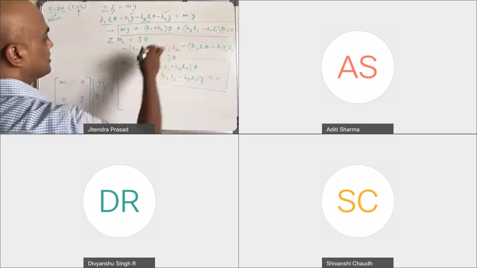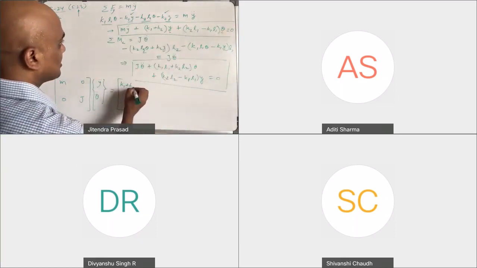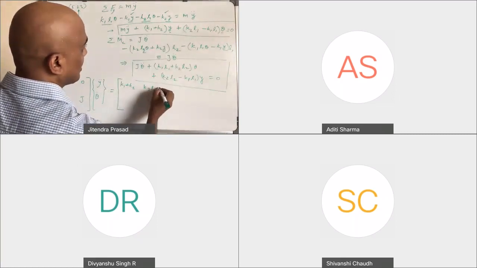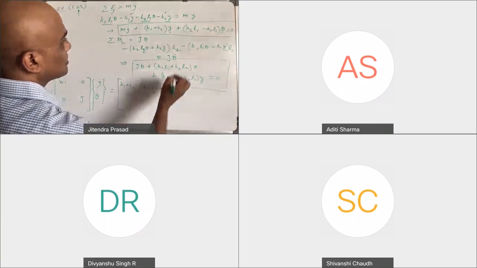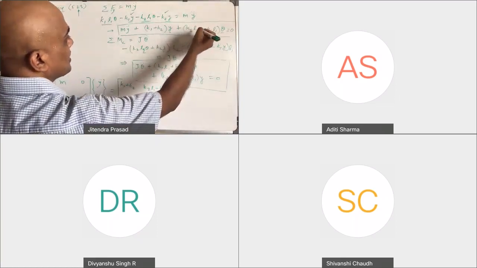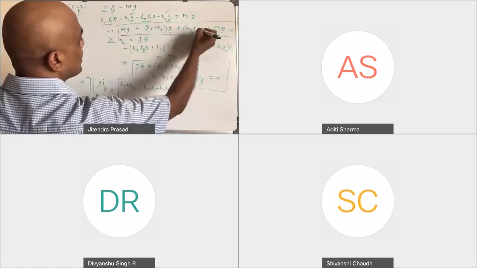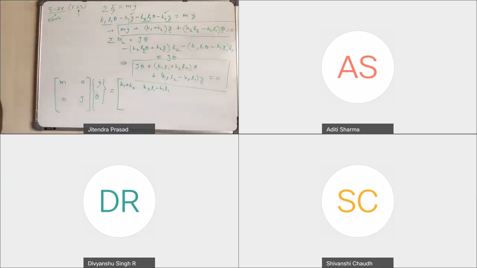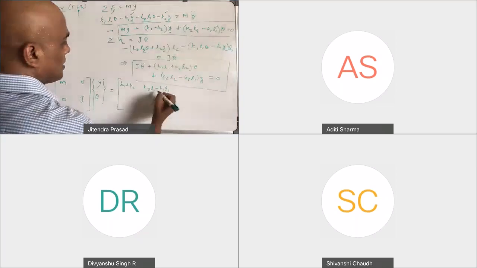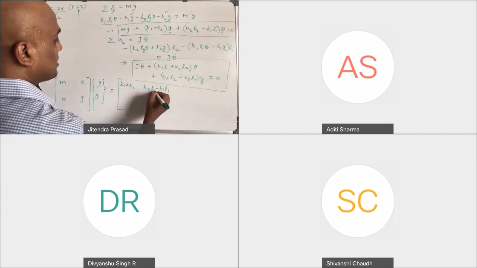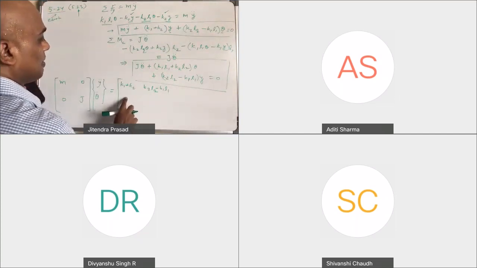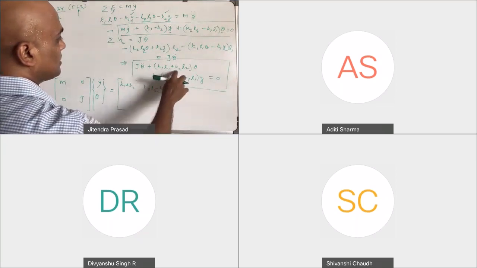And you have y, so the K1 plus K2 term will be there, and then you have K2 L1 minus K1 L1. Sorry, here it is K2 L2, it has to be L2. So here it will be K2 L2 minus K1 L1.